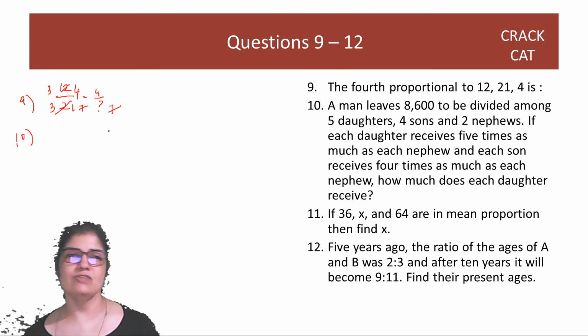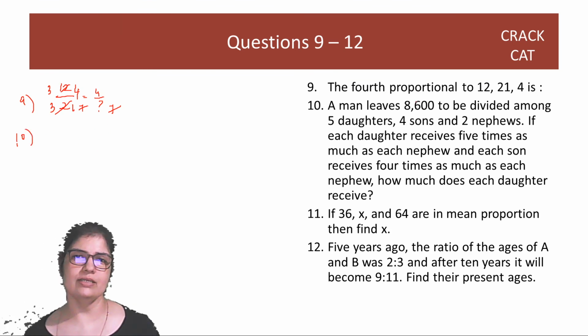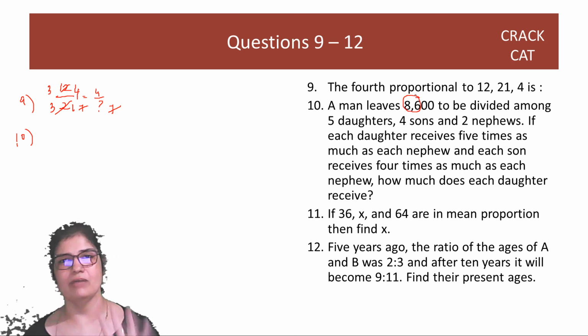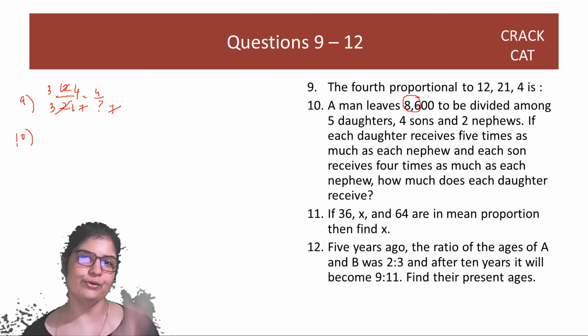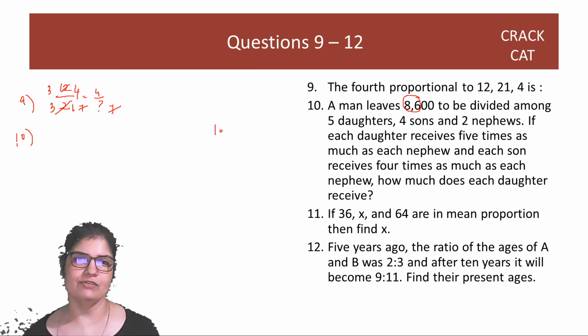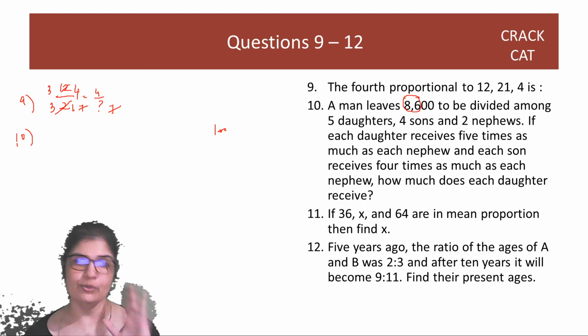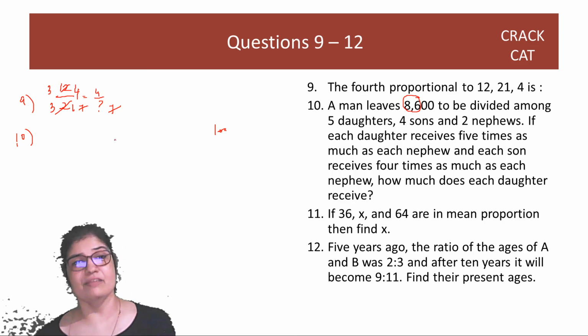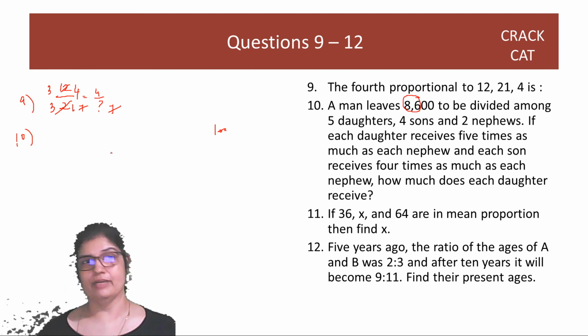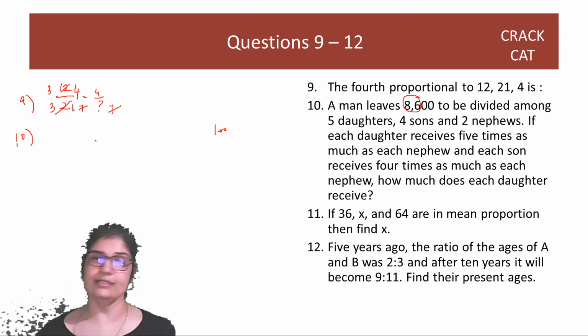A man leaves all this money. You know when you see such numbers, 86 whatever, you know that it is going to cancel. Right? Why would you have 8600? What will a man leave? A man will leave 10,000, 1 lakh. Why is he leaving this bad number? Because it's going to be divided. You have to keep that in mind. There's a very small chance that it won't be divided, right? So if you get it divided, that means you're doing the question right.